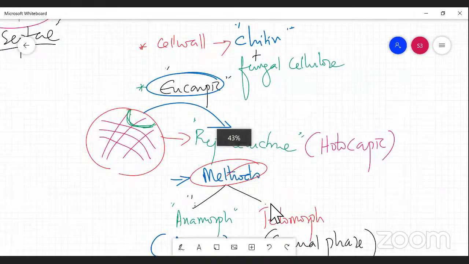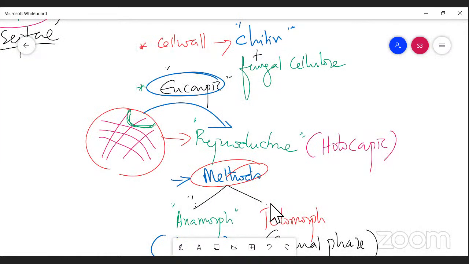And the nature of the body of fungi: the thallus is eucarpic. What is eucarpic? A particular region of the fungus, thallus or mycelium, is converted into a reproductive structure, that is called eucarpic. Whereas when the whole structure is converted into a reproductive structure, that is holocarpic.